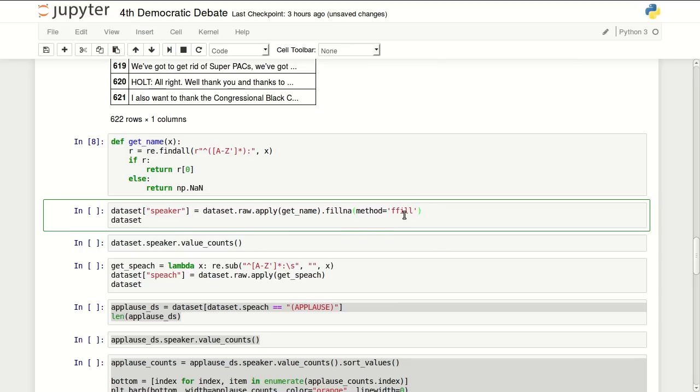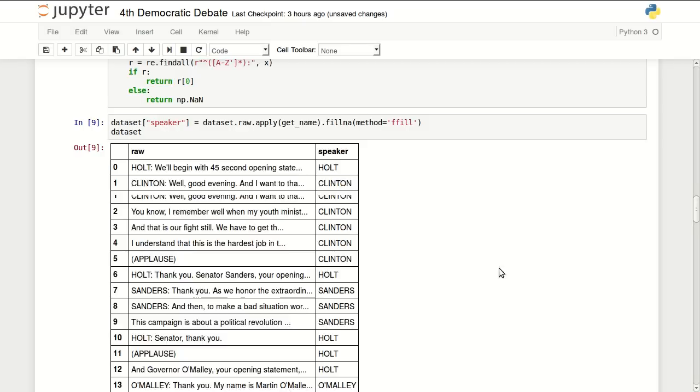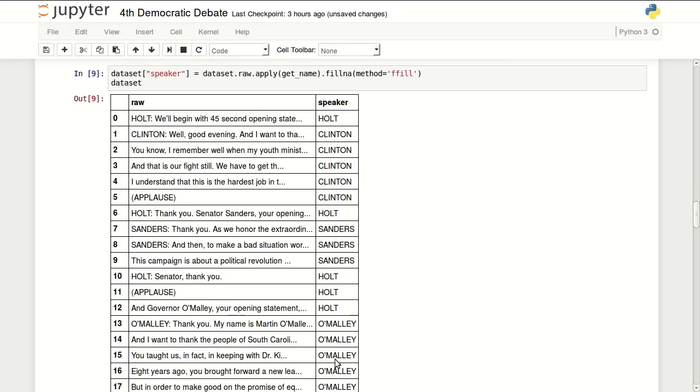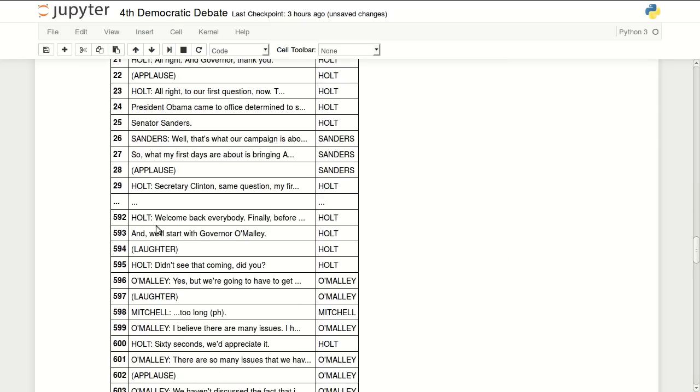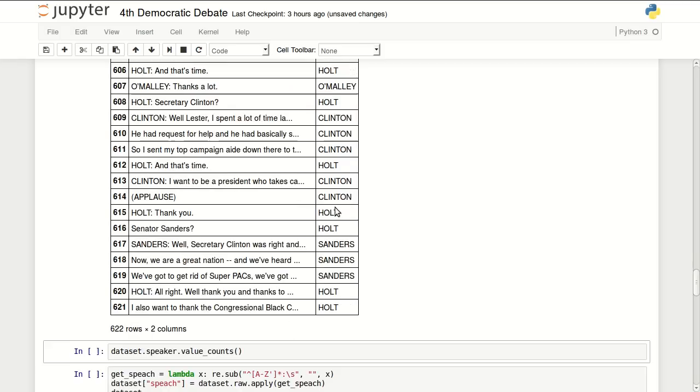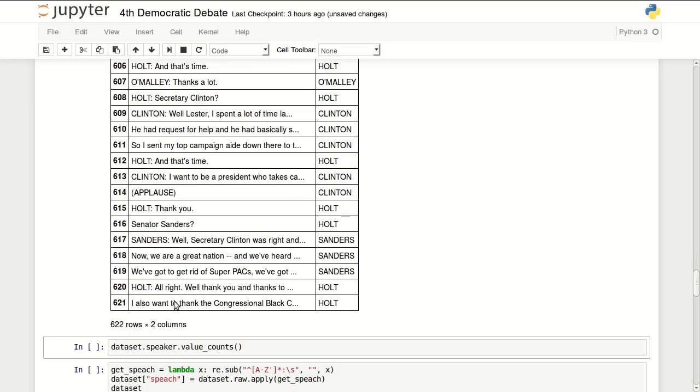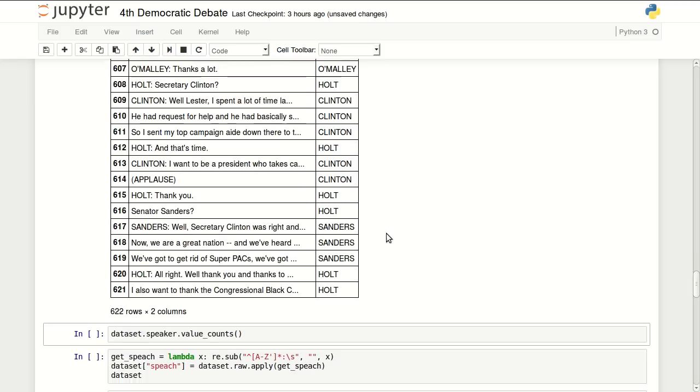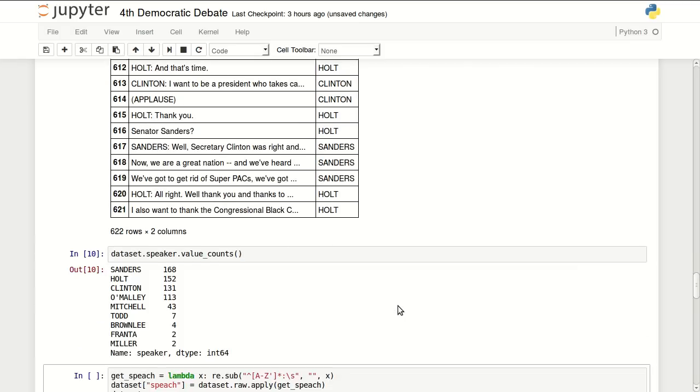Then I'm doing forward fill, so if anything is missing it will get the value from the previous one. So now I have this. Each one of these paragraphs is labeled correctly. I will do a quick count. I can see that Sanders has the most paragraphs, then Holt, then Clinton, then O'Malley.